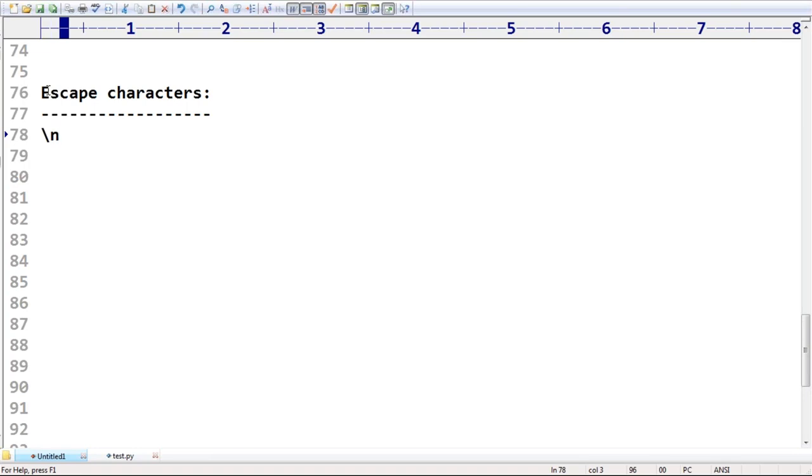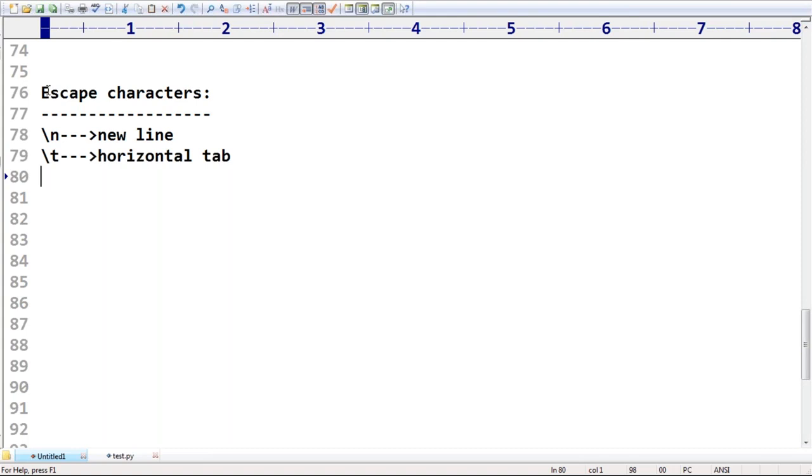Backslash n. What is the meaning of this one? Escape character backslash n: new line. Next one after that, backslash t. What is the meaning of this one? Horizontal tab, like this. Okay, backslash n, new line; backslash t, horizontal tab.